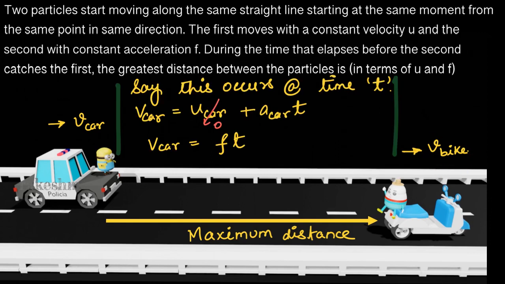So let us say this maximum distance occurs at time t. For the car, we can write the final speed of the car equals the initial speed plus acceleration into time. The initial speed of the car is 0, so we are putting this as 0. The acceleration of the car is given as f, so we are putting this as f, and the time is t. So the final velocity of the car during maximum distance is f into t.